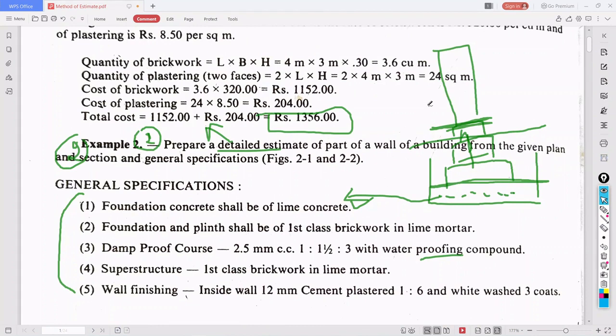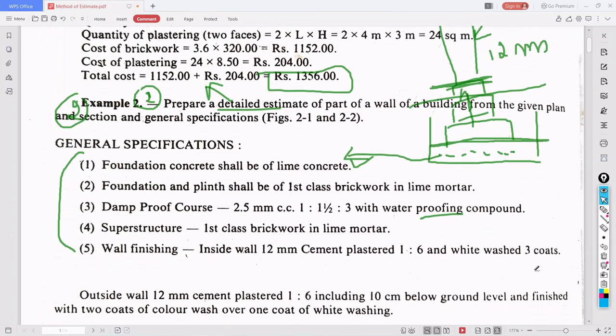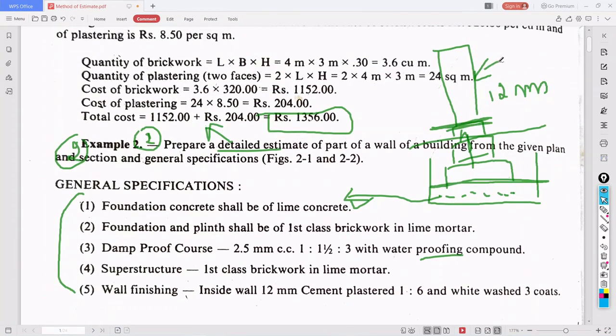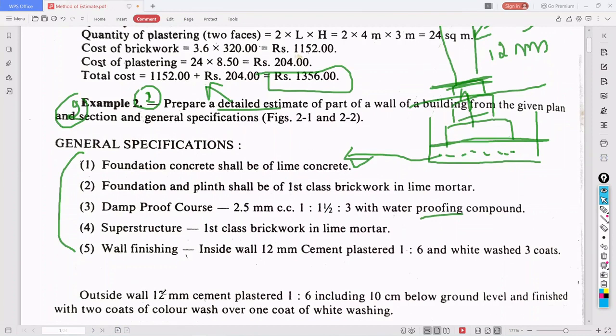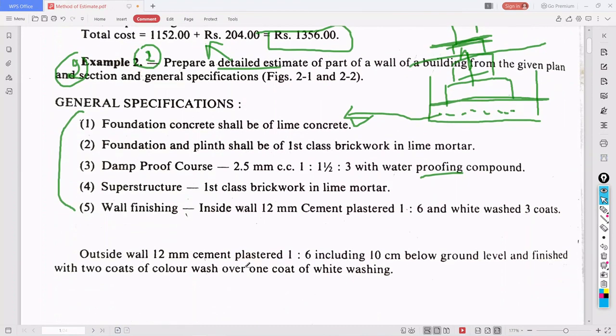Okay, then wall finishing. So inside it is what? 12 mm cement plaster 1 is to 6, whitewash with 3 coats. So inside it is whitewashed with 3 coats over plastering. Outside, the wall is 12 mm cement plastered 1 is to 6, including 10 centimeter below ground level, and finished with 2 coats of color wash over 1 coat of whitewash.